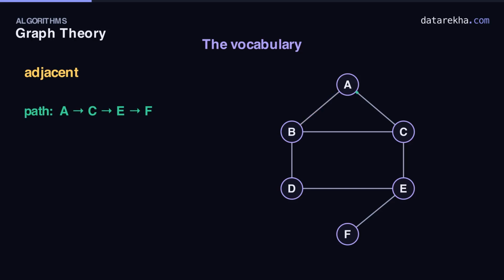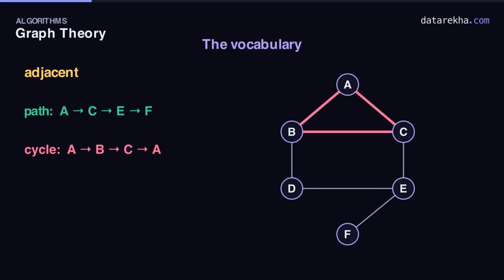A path walks along edges from one vertex to another, never repeating a vertex. Here's a path from A to F: A, C, E, F, joined edge by edge. A cycle is a path that loops back to where it began. A, B, C, and back to A form a triangle, a cycle of length 3.